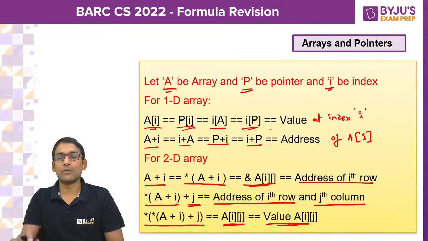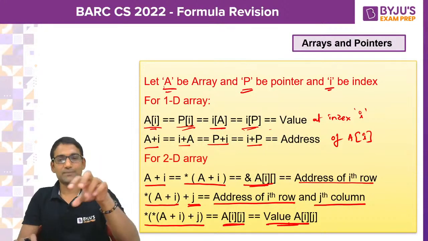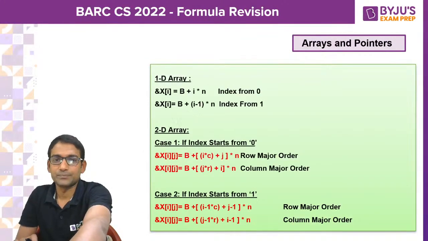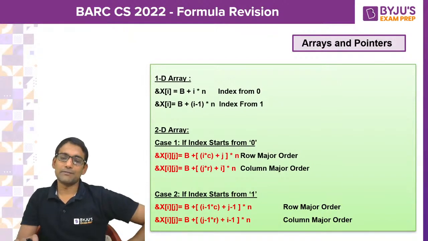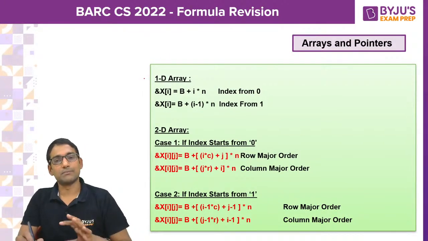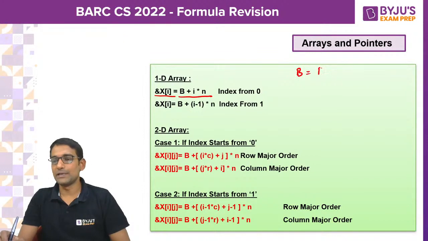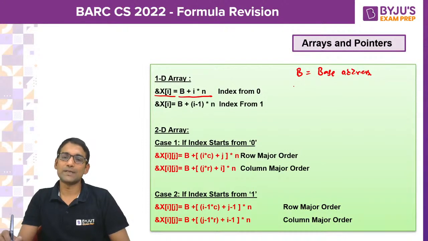So please remember this convention so that it would be easy for you to answer these questions or programs on arrays and pointers. Also, in GATE we may not expect it, but in the BARC there is a possibility of asking a question on the address of an element from the arrays. So how do you calculate the address? By default, address of x of I is b plus I into n, where b is the base address, I is the index, and n is the size of each element.